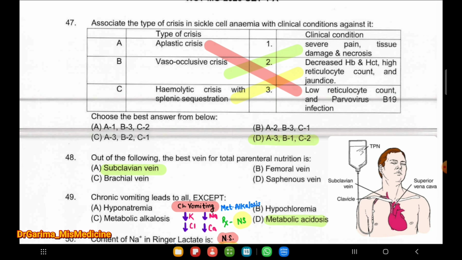This is a PYQ. Vaso-occlusive crisis: clinical conditions include severe pain, tissue damage, and necrosis. And hemolytic crisis, which explains itself: decreased hemoglobin and hematocrit, high reticulocyte count, and jaundice. You can match these two, and then match the other one also.